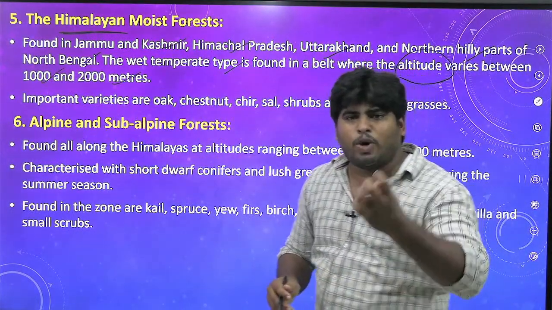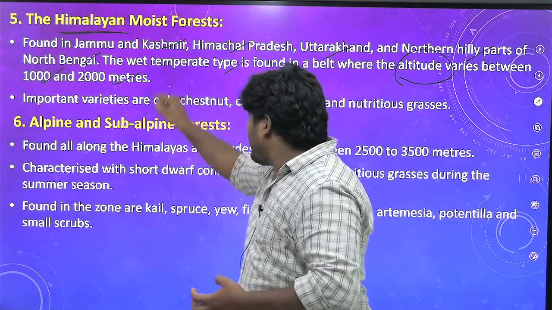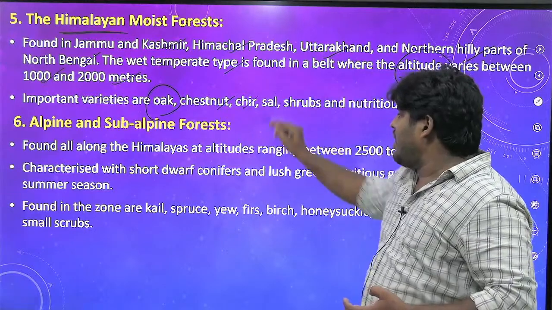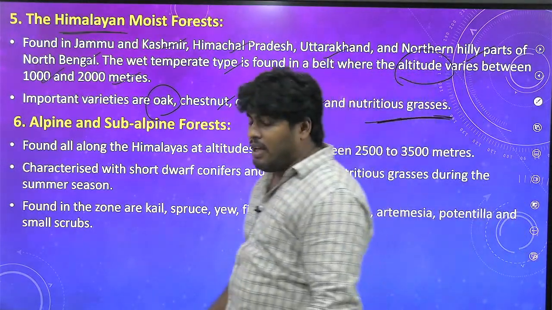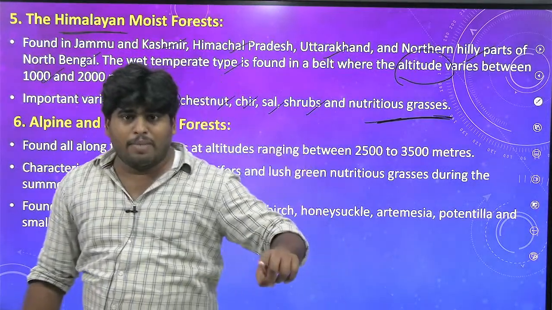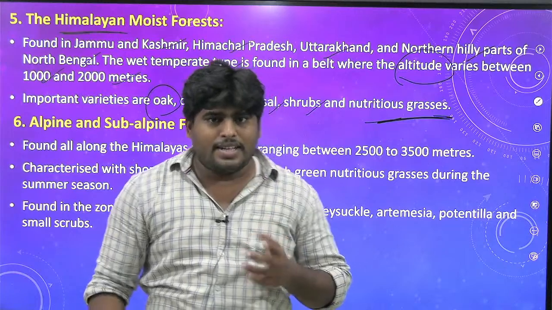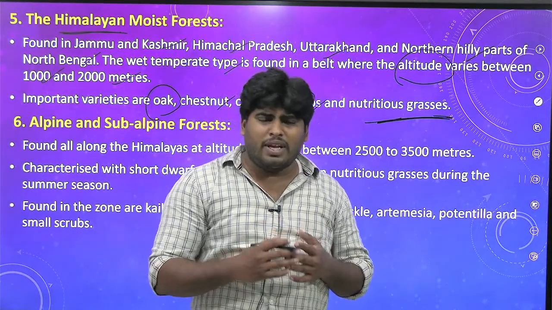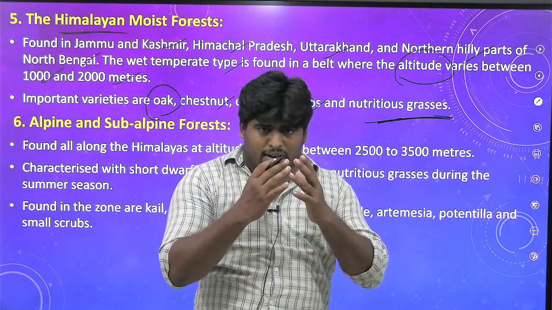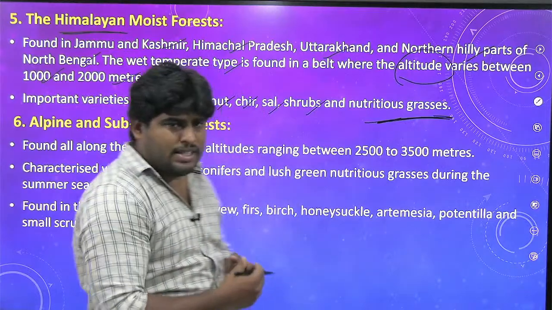What are the important species you can find in this type of forest? Oak tree, chestnut, chir, sal, shrubs, and nutritious grasses. Of course, those are economically important, and they are also very important for health, because they have medicinal values, and that is why the Himalayas are described as the natural habitat for medicinal plants. That is how things are.